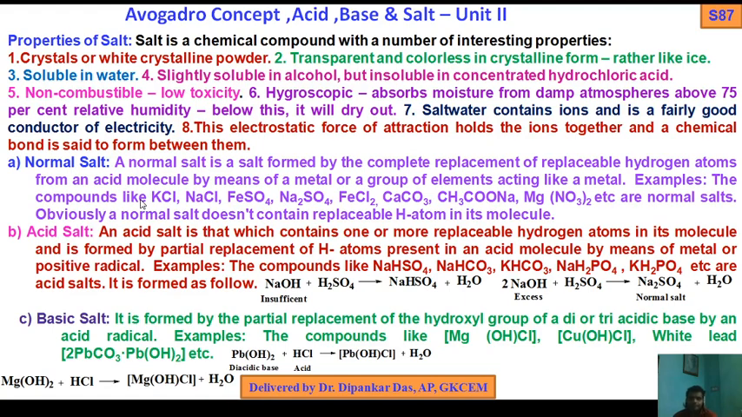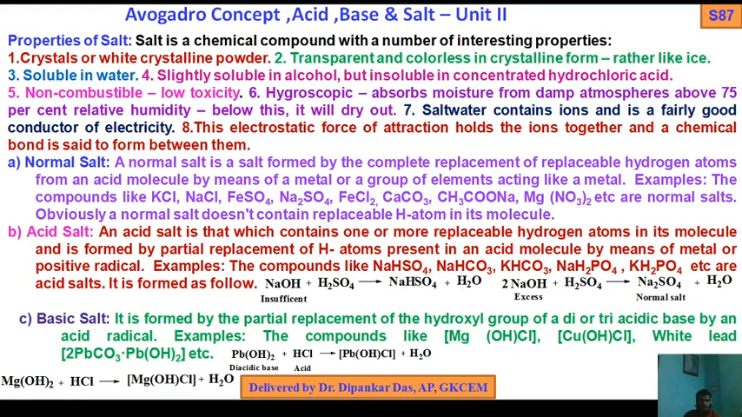Now normal salt. What is a normal salt? A normal salt is a salt formed by the complete replacement of replaceable hydrogen atoms from an acid molecule by means of a metal or group of elements acting like a metal. Examples: compounds like KCl, NaCl, FeSO4, Na2SO4, calcium carbonate, sodium acetate, magnesium nitrate, etc. are normal salts. Obviously, a normal salt doesn't contain a replaceable hydrogen atom in its molecule.